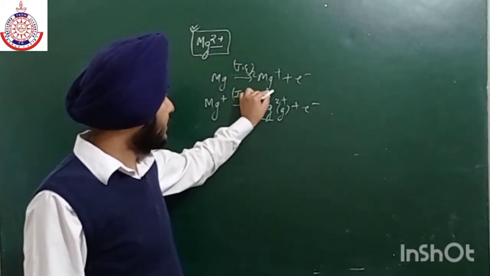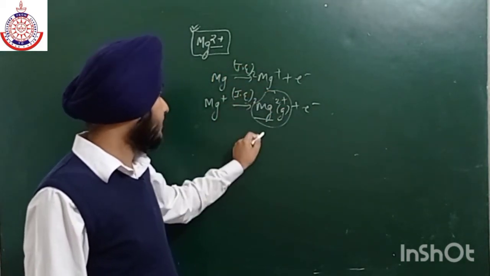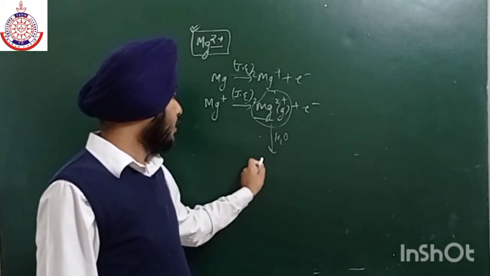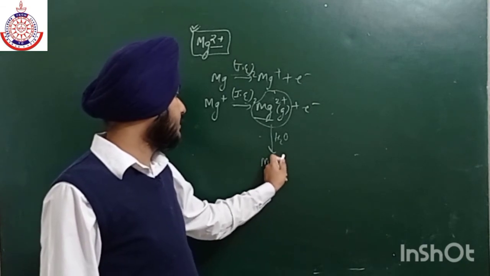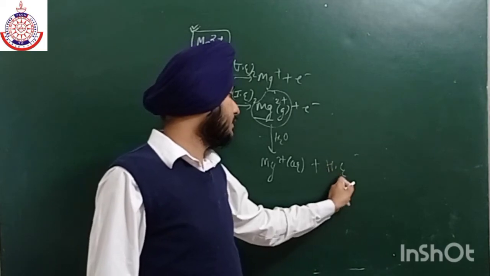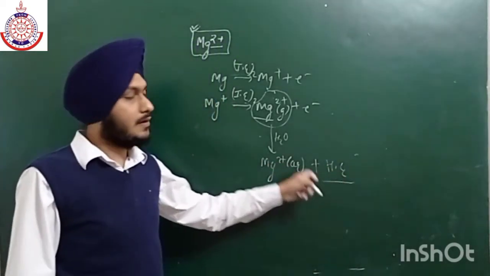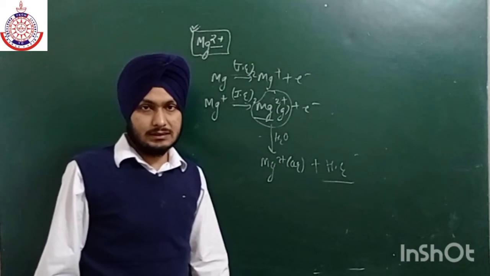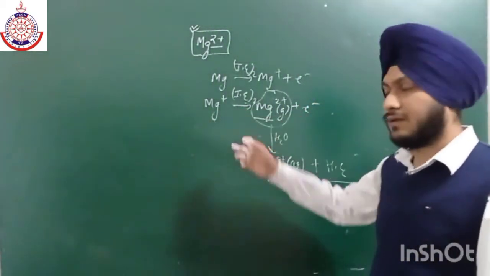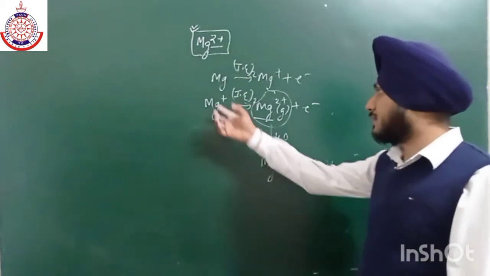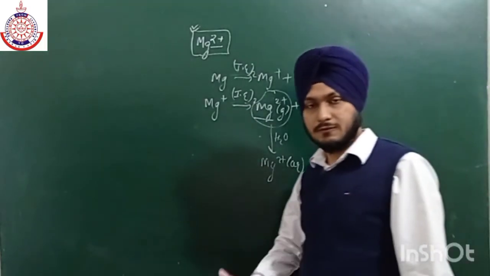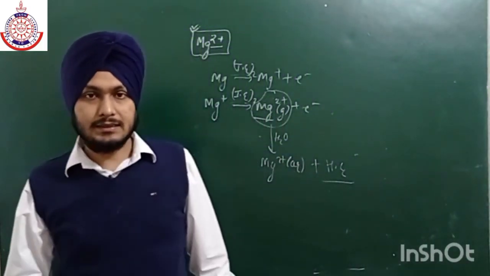But when this Mg2+ gets dissolved, when we take it in water, a large amount of hydration energy is released which outweighs the effect of the second ionization energy. That is why this step is very favorable. That is why the whole formation of Mg2+ is favorable due to this hydration energy.